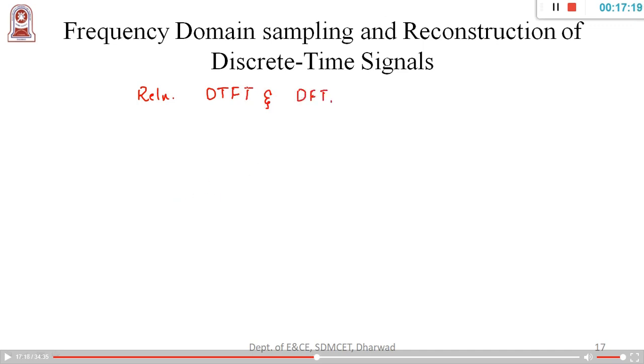So try to understand how we move from one to the other. You must be aware of this topic, because from here onwards we talk about only DFT. But you should know how we arrive from DTFT to DFT. So I'm going to take a DTFT signal here.